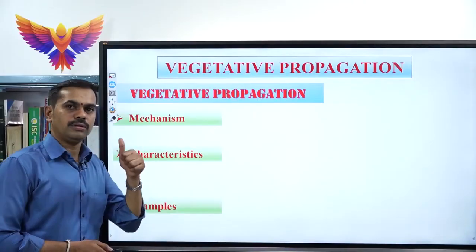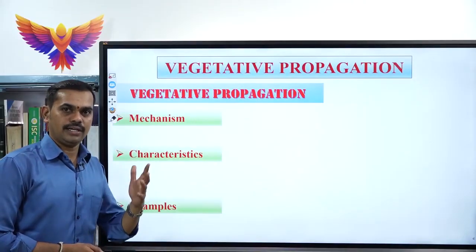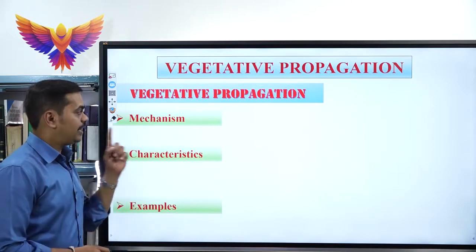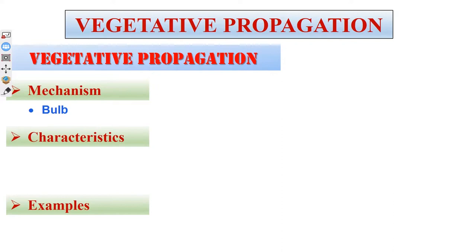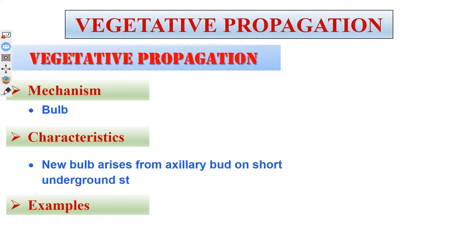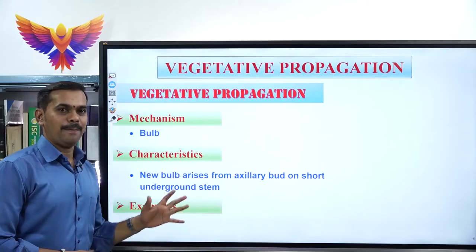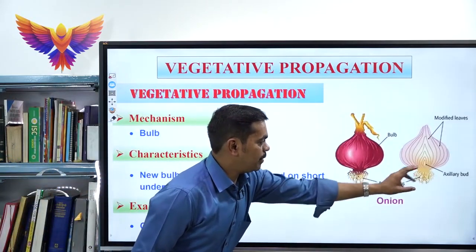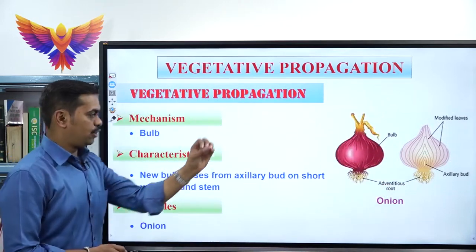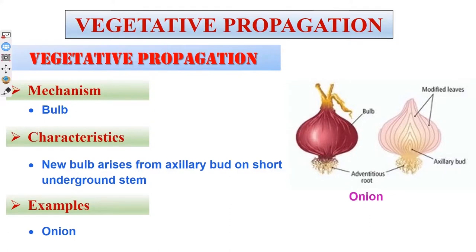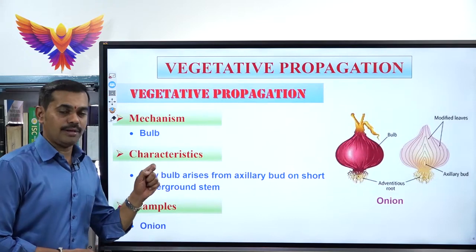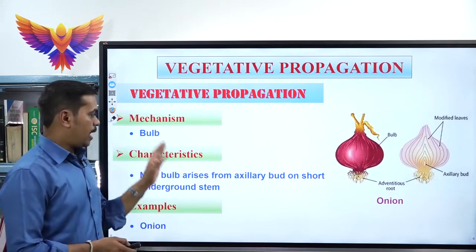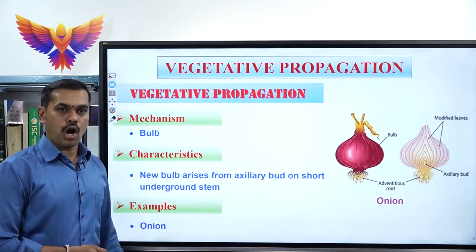So we have studied runner, and the second one sucker, rhizome and tuber. The next important one is called bulb. In bulb, the new bulb arises from the axillary bud on the short underground stem. Best example, onion. Look there, these are the axillary buds, from which a new organism or individual develops. So remember, bulb is a vegetative propagule, example onion.